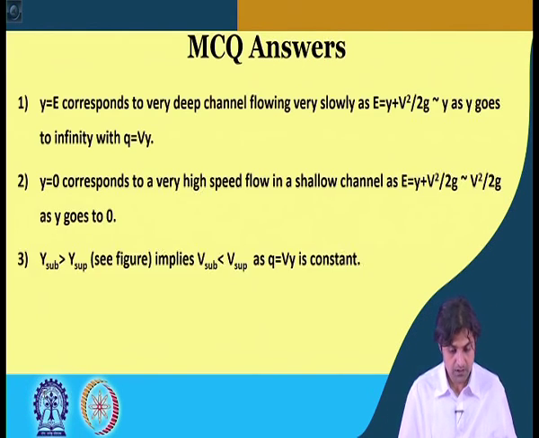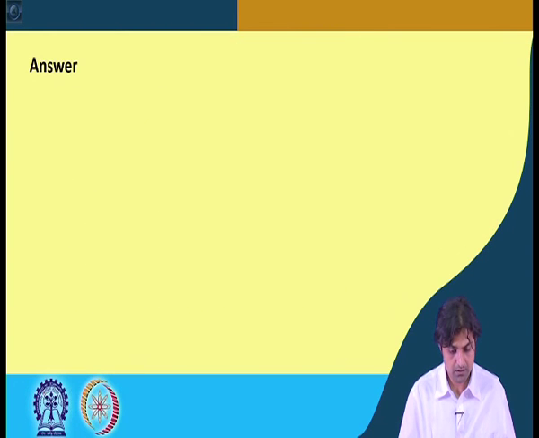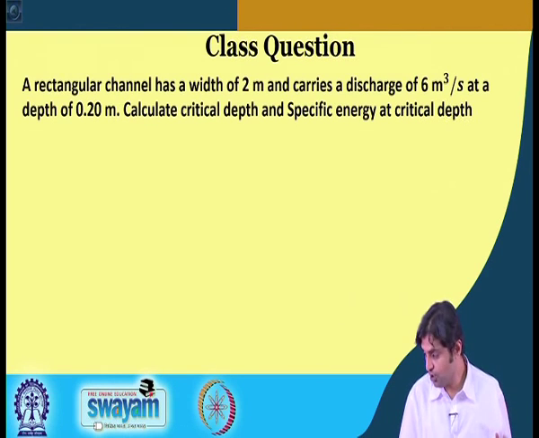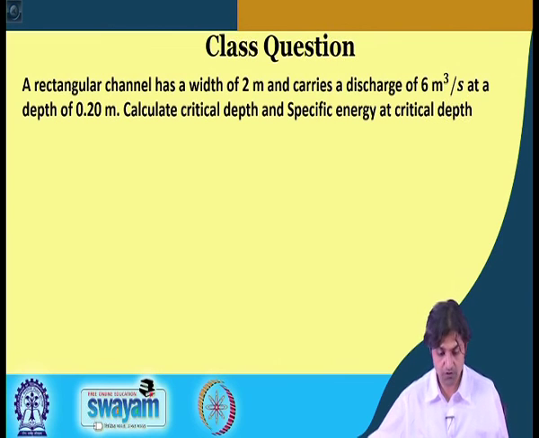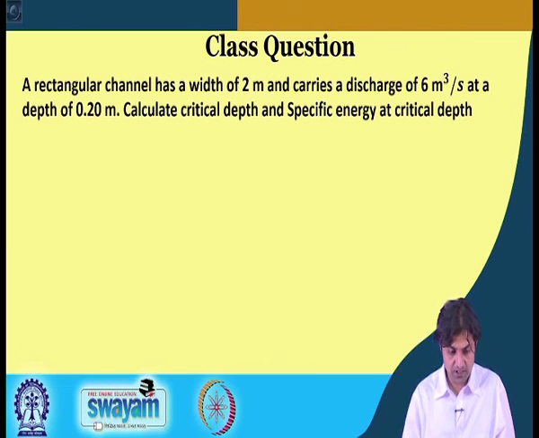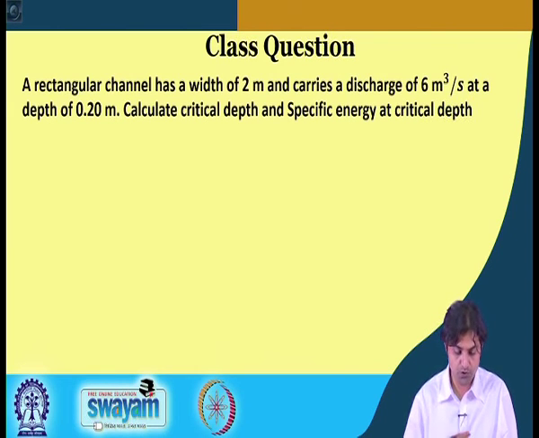All right, so, we will solve a small question. The question is, a rectangular channel has a width of 2 meter and carries a discharge of 6 meters cube per second at a depth of 0.20 meter. Calculate the critical depth and specific energy at critical depth.